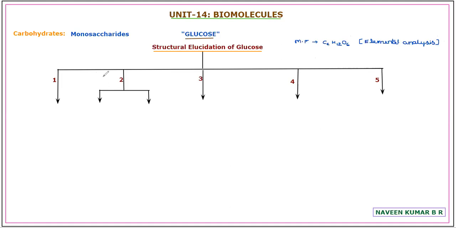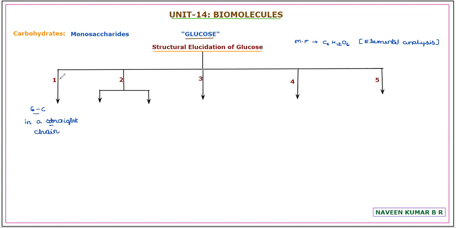So we have 5 very important evidences about the structure. The first evidence is to show that there are 6 carbon atoms present in glucose, and all 6 carbon atoms are present in a straight chain.